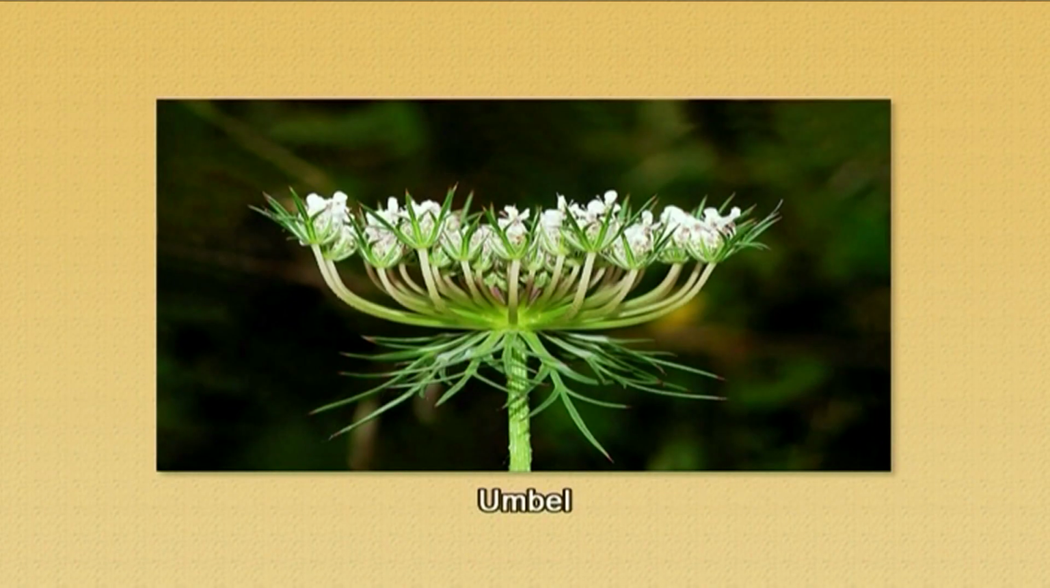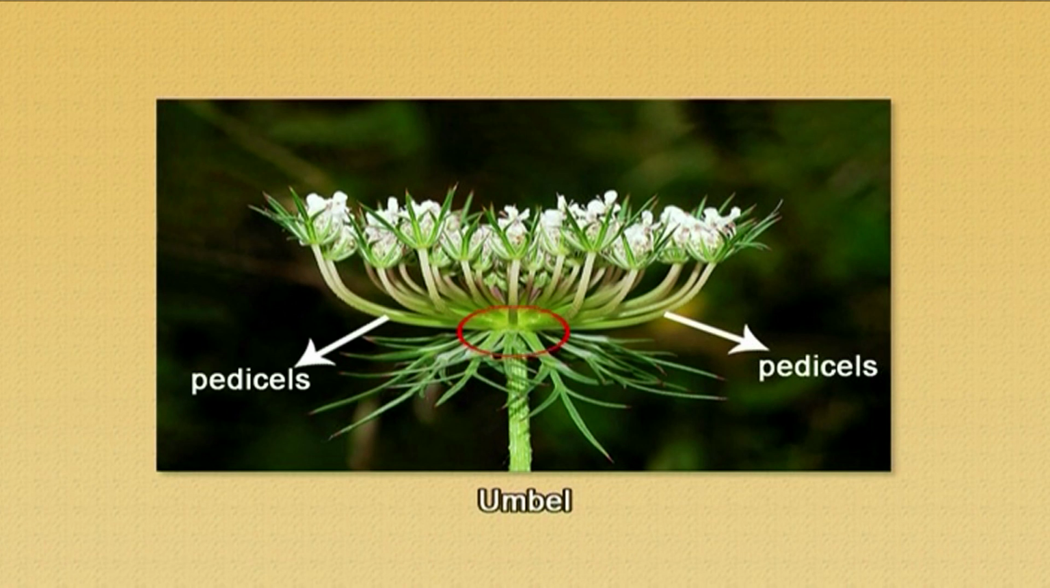What is this umbel? The term umbel refers to the flat-topped or convex inflorescence with pedicels that are attached at one point. The term umbel has the same root as the common word umbrella.